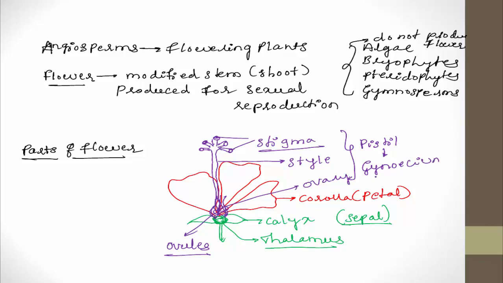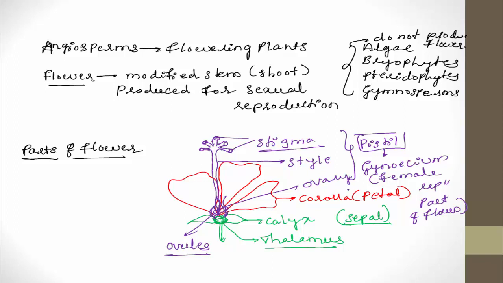gynoecium. Remember, gynoecium is the female reproductive part of flower. Gynoecium individually consists of units called pistil. When a single pistil is observed, it consists of three parts. First one is stigma, second one is style, and third one is ovary.